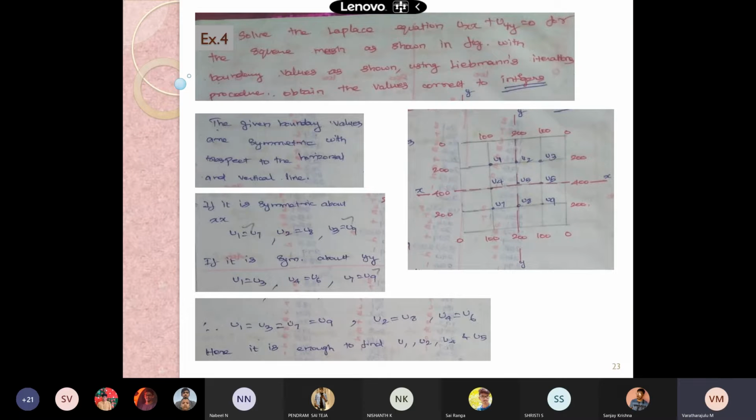You draw this diagram first. One by one, you calculate U1 first, U2 and U4, and then U5. We will begin with U5 first. Considering h equal to 2, take the interval as 2 and first calculate your U5. To calculate U5, 0.25 into 400, 200, 400 and 200. What is our U5? For our 300, initial iteration, yes.